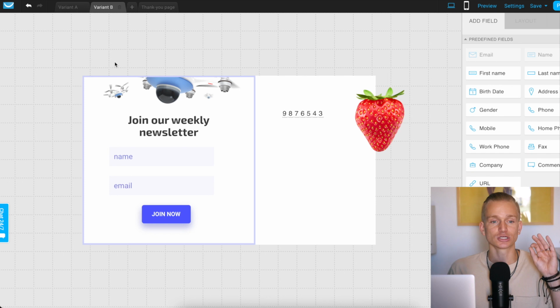And sometimes just a couple of small changes, just a different heading or a different image or style, can make a massive difference. This is so important when it comes to your email marketing, building out your list. Let's say you have a 2% conversion rate on your pop-ups, and you manage to increase that to 4%.